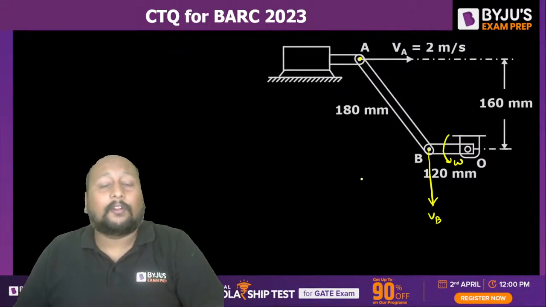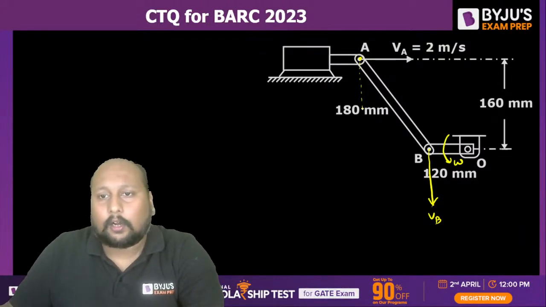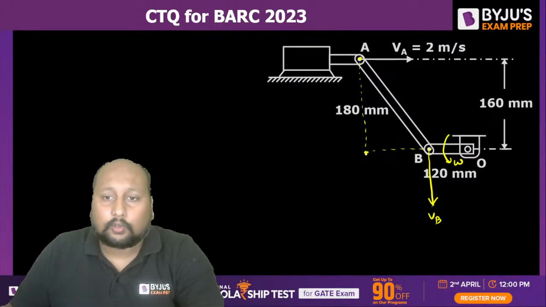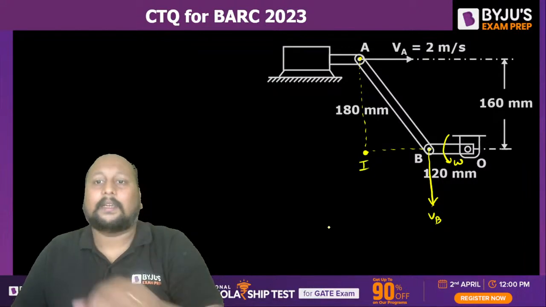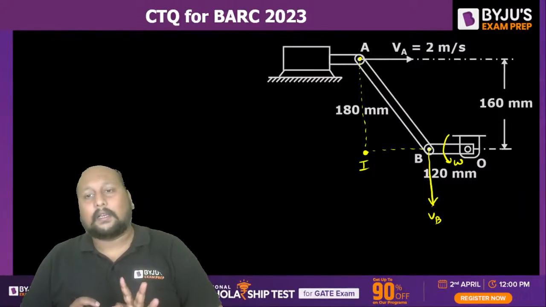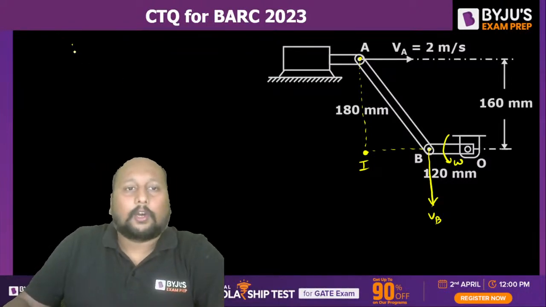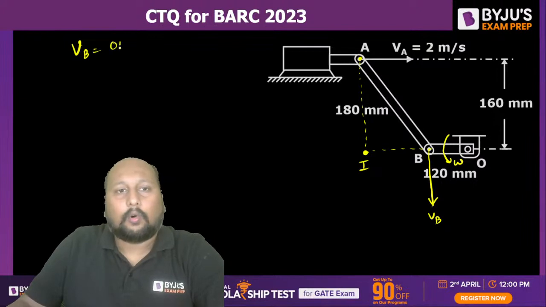And where will you have the instantaneous center? The instantaneous center of this link AB will simply be the intersection point of the perpendiculars drawn over here. So this will be the instantaneous center. Okay, fine. If I get the instantaneous center, I can get the value of VB, because VB is equal to OB into omega OB.